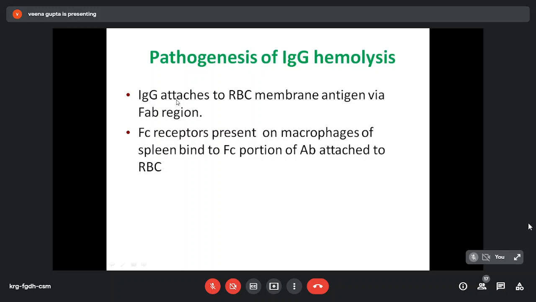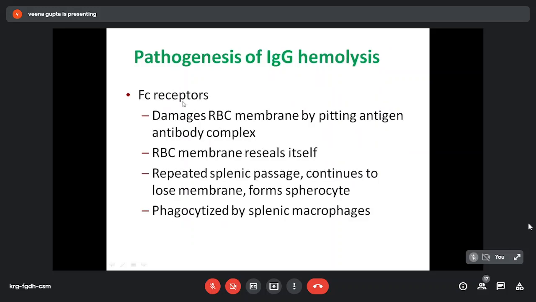Pathogenesis of IgG hemolysis. IgG attaches to RBC membrane antigen via the antigen binding region, and Fc receptors which are present on the macrophages of the spleen bind to the Fc portion of antibodies attached to the RBCs. And these Fc receptors damage the RBC membrane by pitting the antigen antibody complex. With repeated damage, the RBC loses its membrane and forms a spherocyte. And when membrane is lost, there is decreased deformability and flexibility. So they are phagocytosed by splenic macrophages.